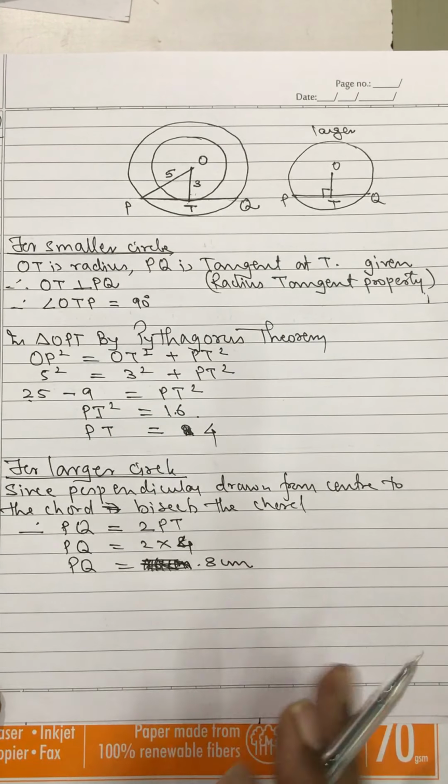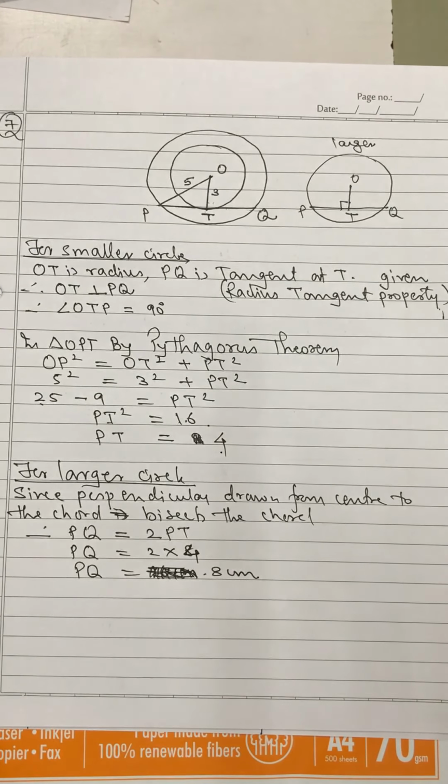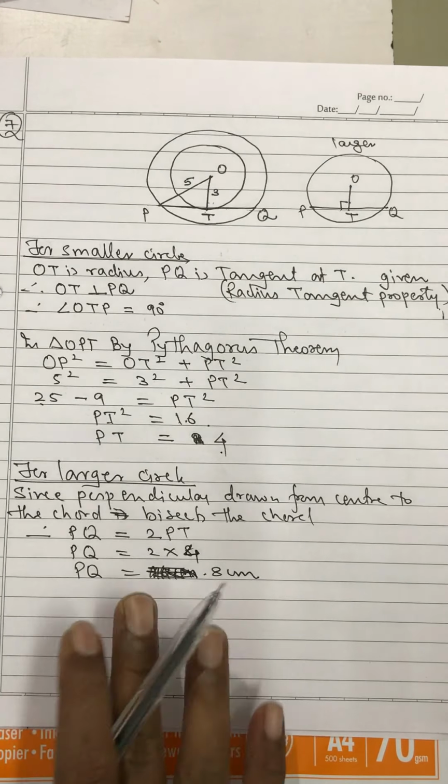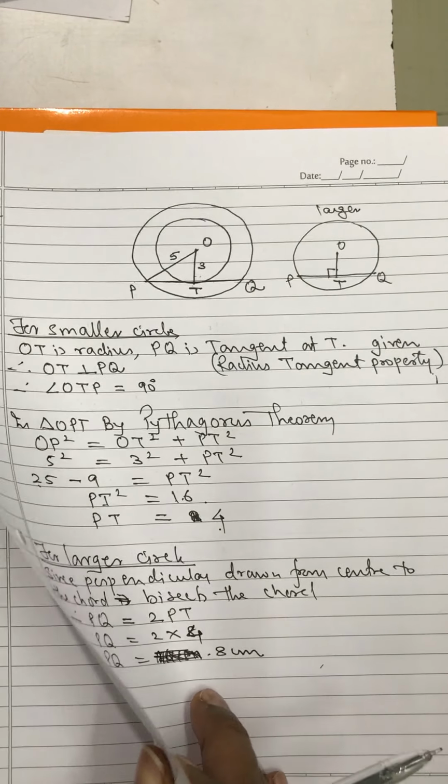So since perpendicular drawn from the center bisects the chord, now this I hope you understood. I think you must have recognized it when I was solving it at that time also, but I was going forward. So this is what we have got. Question number 7 is over. Now we go forward for question number 8.